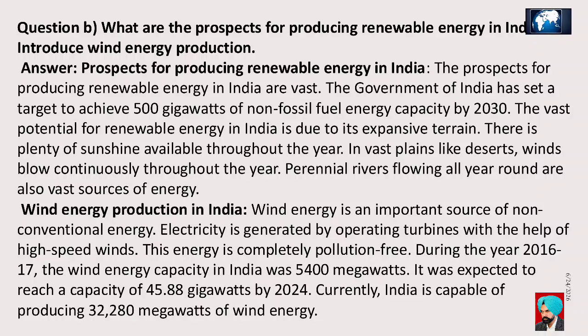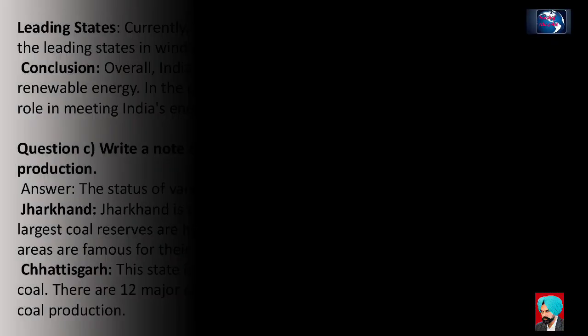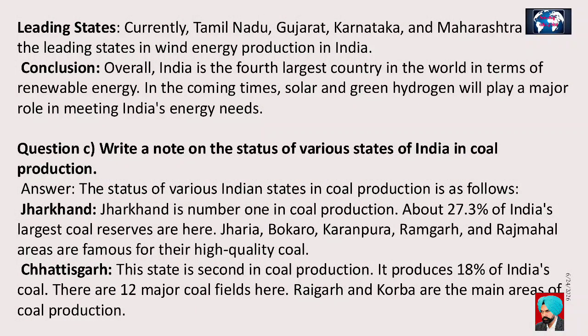During the year 2016-17, the wind energy capacity in India was 5,400 megawatts. It was expected to reach a capacity of 45.88 gigawatts by 2024. Currently, India is capable of producing 32,280 megawatts of wind energy. Leading states: currently Tamil Nadu, Gujarat, Karnataka and Maharashtra are the leading states in wind energy production in India.